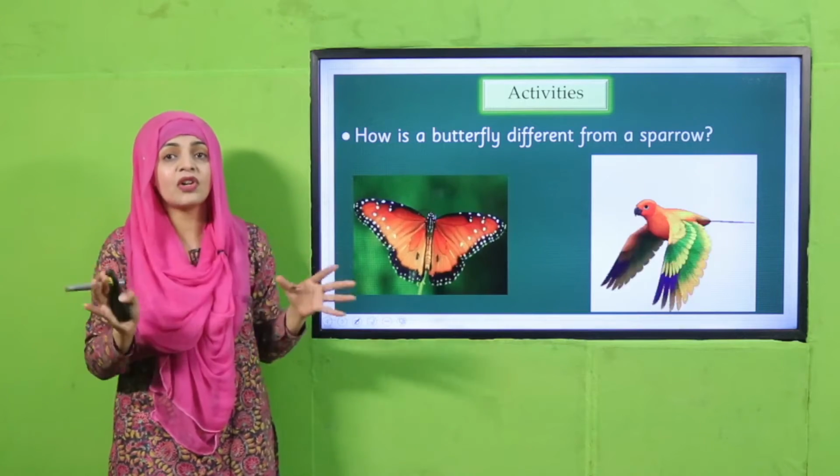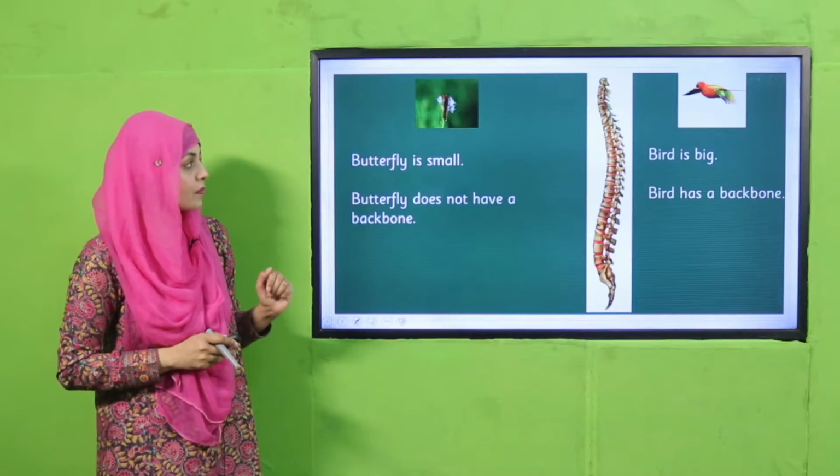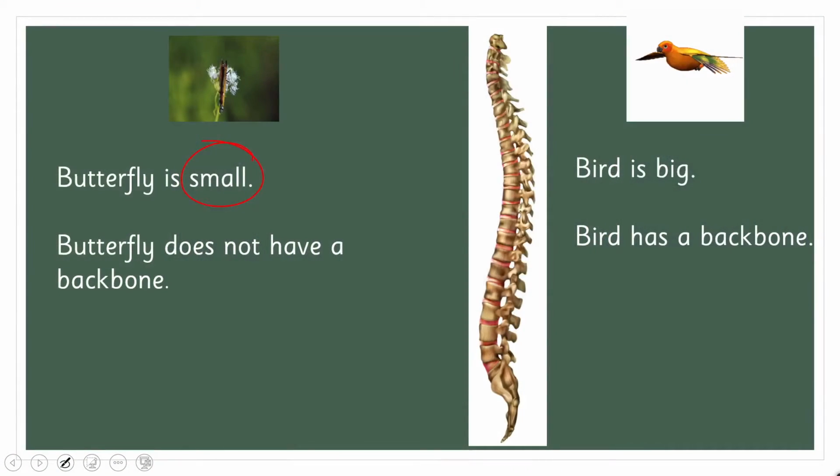So this is a major difference between these two. Butterfly is small, the most visible difference you noticed. Bird is bigger than this butterfly. Butterfly does not have a backbone. Bird has a backbone.